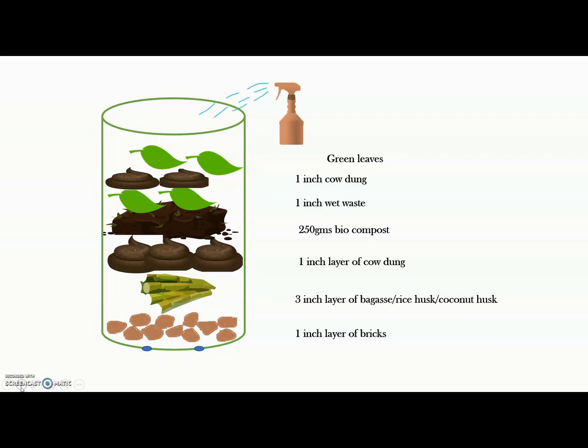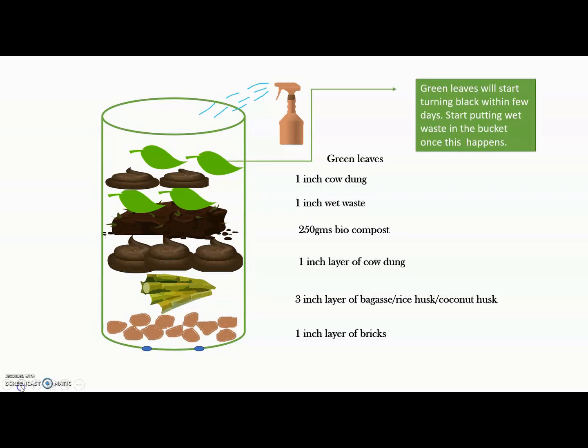Then you sprinkle some water. Now, whatever amount of wet waste you put inside, that wet waste will shrink down, and this container will create a space for you to put more and more wet waste in it. So you start putting wet waste in the bucket once this green leaf turns black in color, and it will start decomposing your wet waste every time.